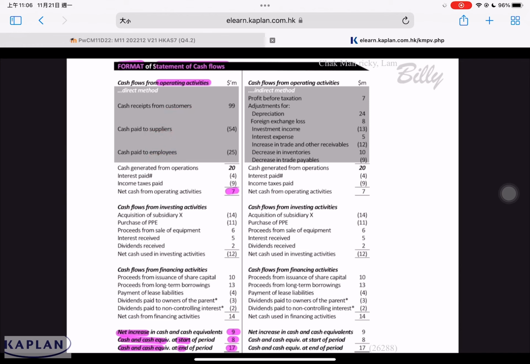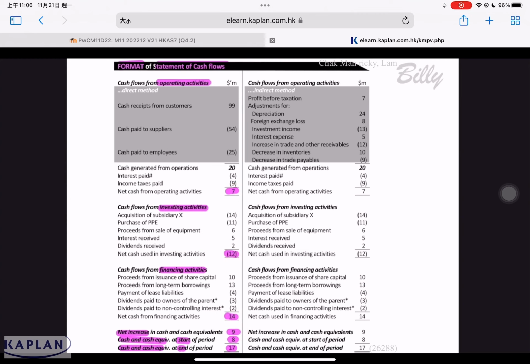We also have to show the movement from cash from investing activity: the money used to purchase machinery and equipment, the money we use to purchase shares in another company, the money we receive from disposal sales of non-current assets. In this case, it's a negative outflow of 12. At the same time, we are required to show the cash from financing activity: the issue of shares for cash, the issue of loan for cash, the redemption of loan by using cash. In this case, it's $14. The total of these three represents the net cash increase during the year, plus the cash at the start of the year equals the cash at the end of the year.